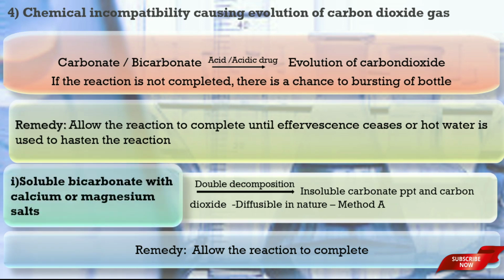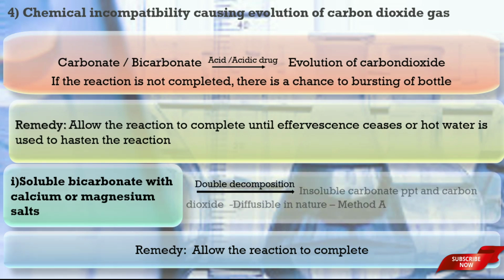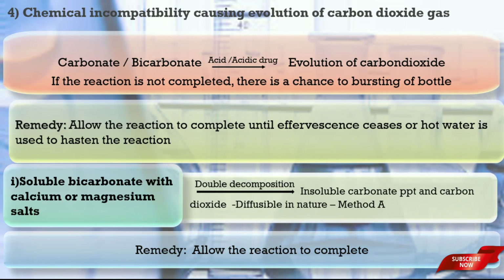First one is soluble bicarbonate with calcium and magnesium salt. They react together. Due to double decomposition, it produces the insoluble carbonate precipitate and carbon dioxide gas. This reaction is normally slow at ordinary temperature, so to hasten this reaction, hot water is used. This reaction must be completed before dispensing into the bottle. The precipitate so formed in this reaction is diffusible in nature, so method A should be followed for precipitate yielding interaction.